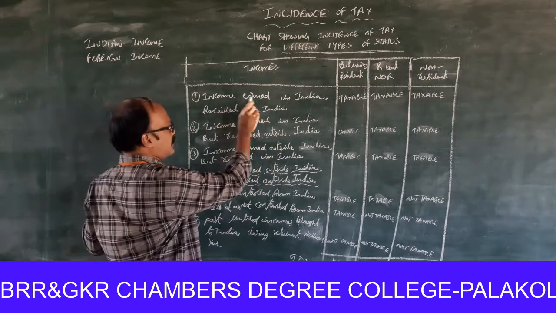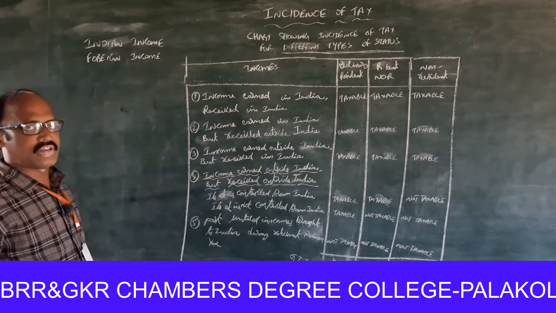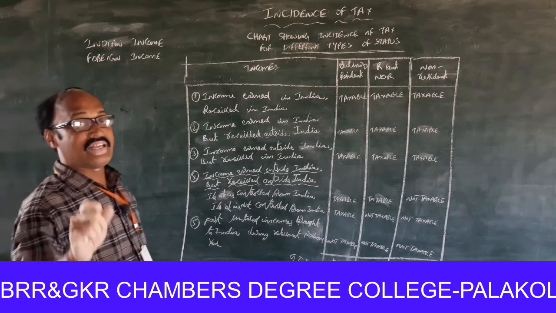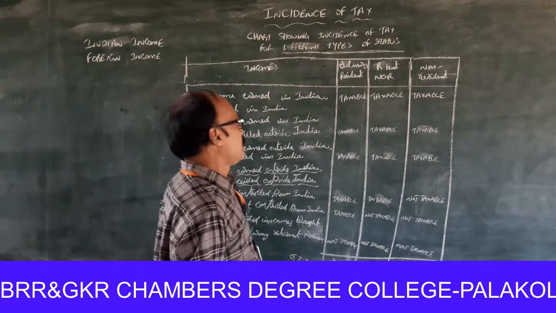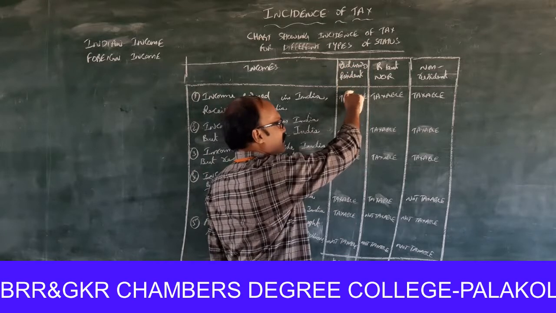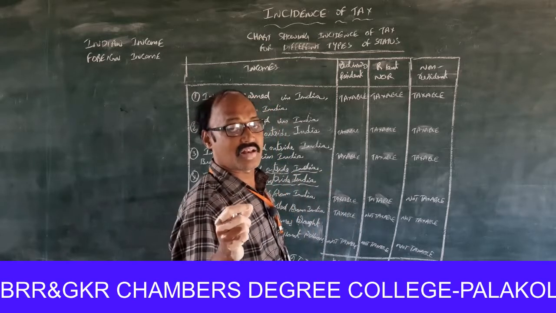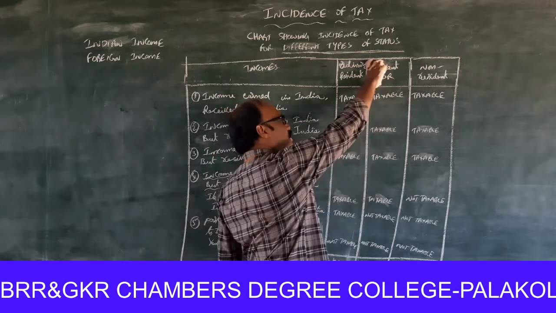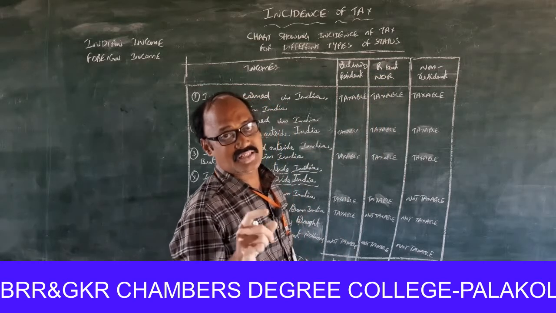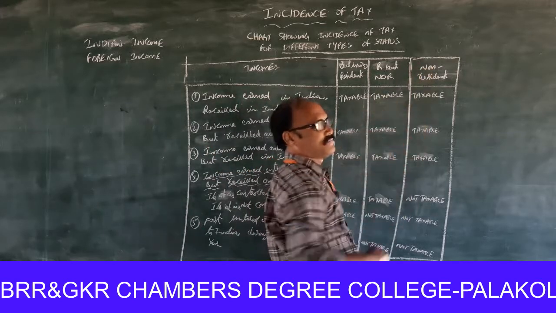It is treated as Indian income. If it is Indian income, it is taxable if the residential status of the assessee is ordinary resident. If the status is resident but not ordinary resident, it is taxable. If the status is non-resident, it is taxable.